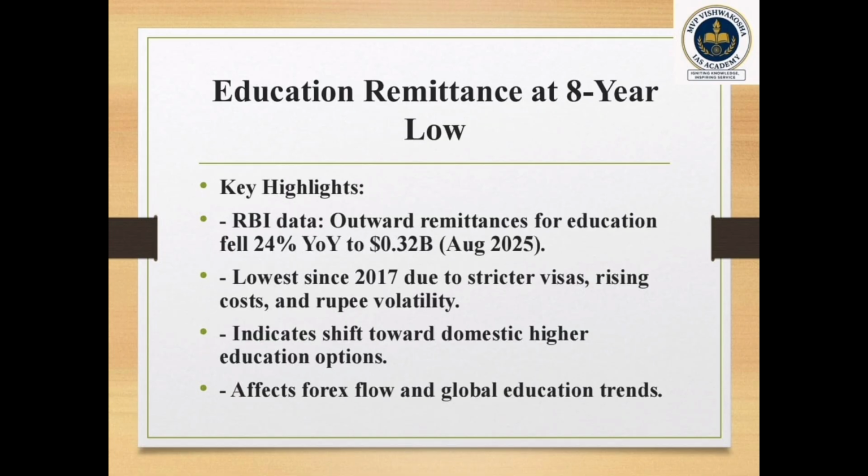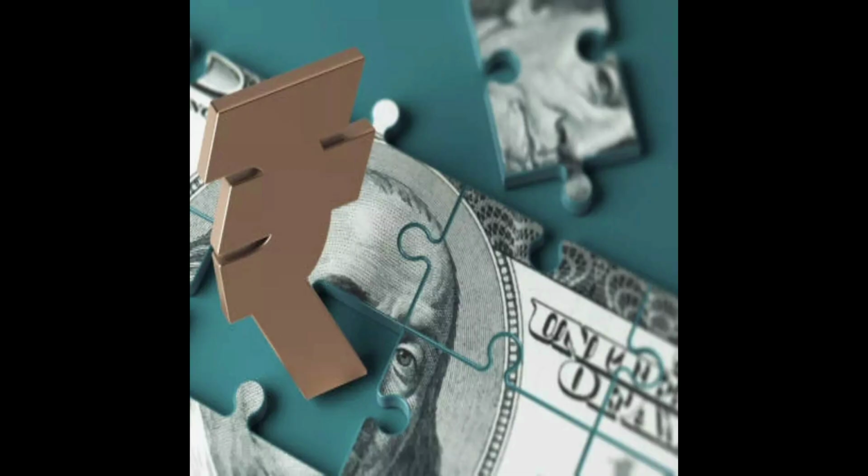Next, the last news is about education remittance at an 8-year low, according to RBI data. Indian resident remittance abroad for the purpose of education fell to about US$0.32 billion, down from about $0.42 billion in August 2024. It is a drop of 24% year on year, and the figure is reportedly the lowest for August since 2017. Under the Reserve Bank of India's Liberalised Remittance Scheme, outward remittance in August 2025 fell about 17.7% year on year to US$2.6 billion.